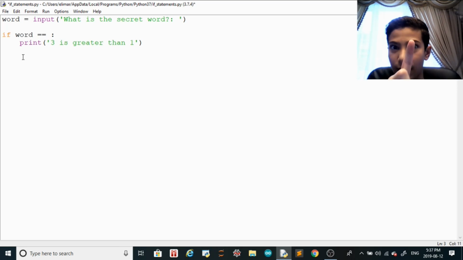Double equal, not one, because that's a big difference. If you put one equal, it assigns a variable to something. If you put two equals, it compares the first variable to the second variable, or the first argument to the second argument. All right. So if word is equal to, and then let's put the secret word is gonna be